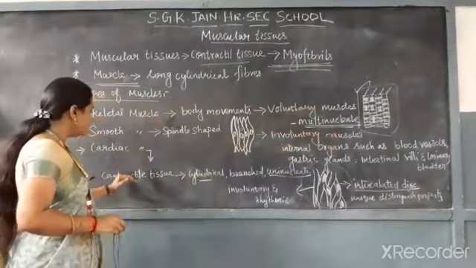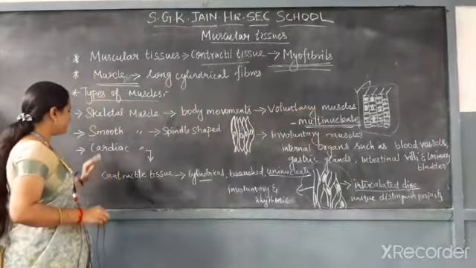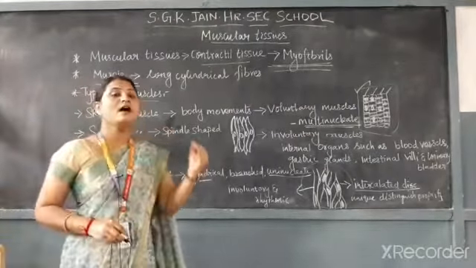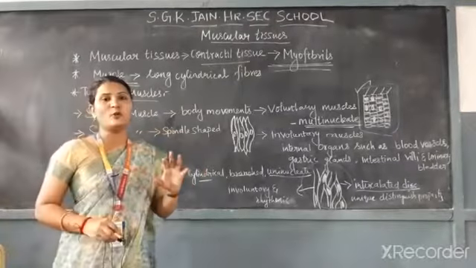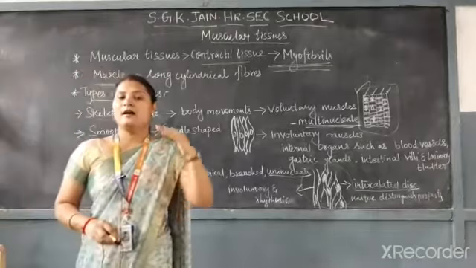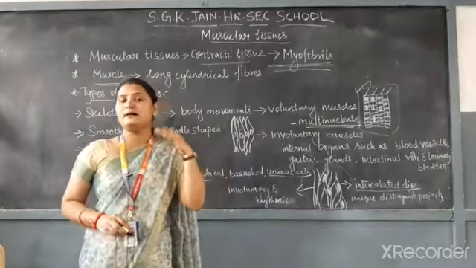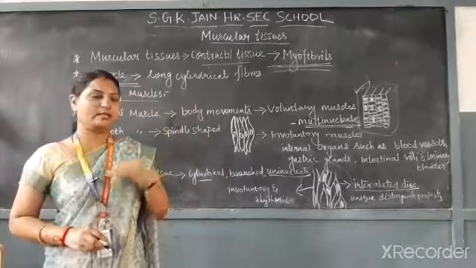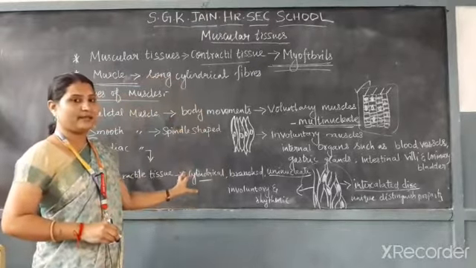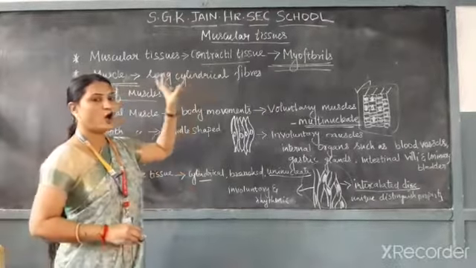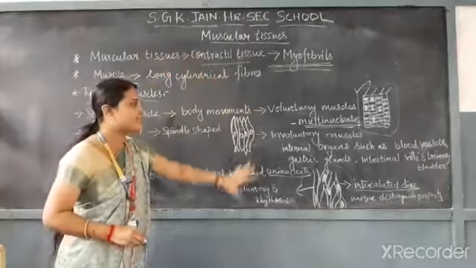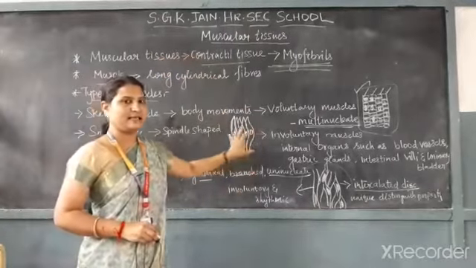The third type of muscle is cardiac muscle. Our heart is composed of cardiac muscle. It is also involuntary. Why? Because it does not function under our control. So it may be asked like this. In detail it can also be asked: describe, or write a short note about muscular tissues, which means you have to explain all these things with the diagram. This is an easy diagram.